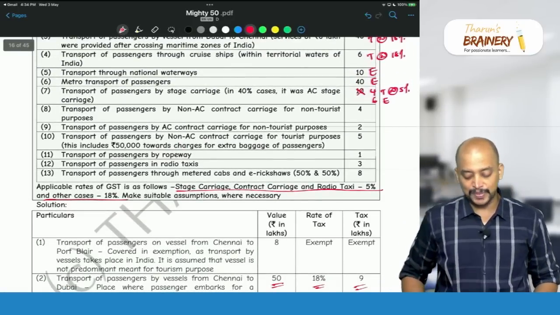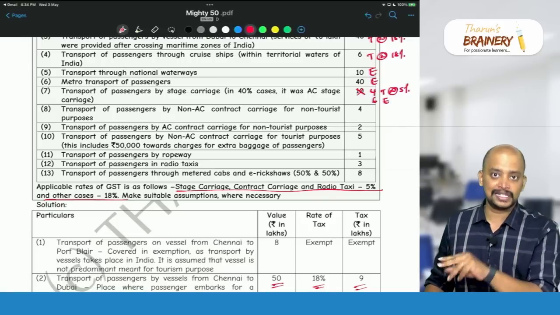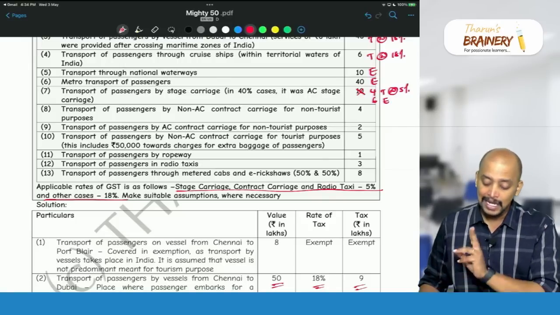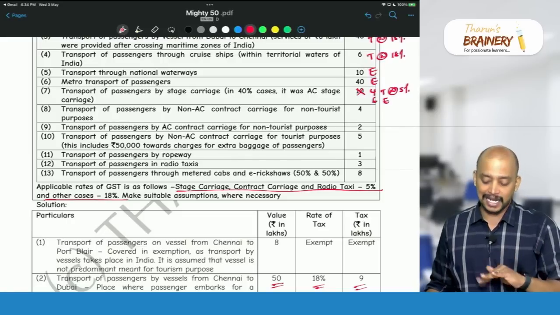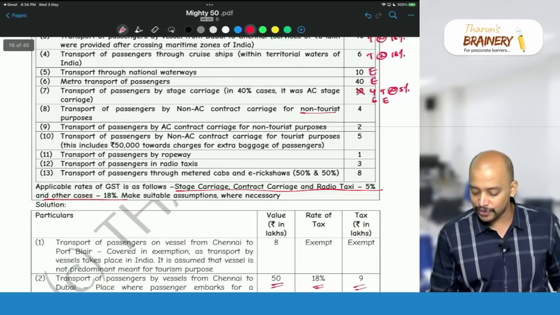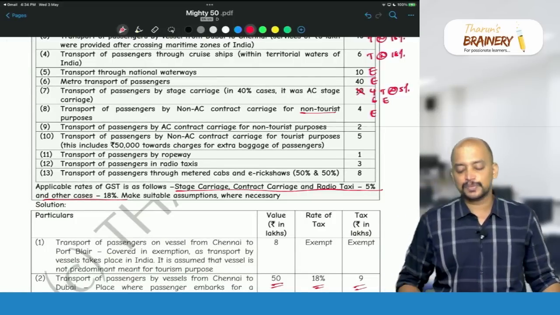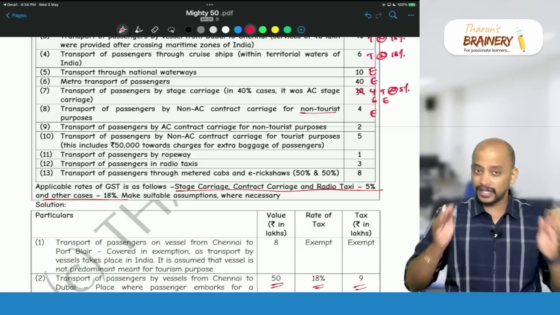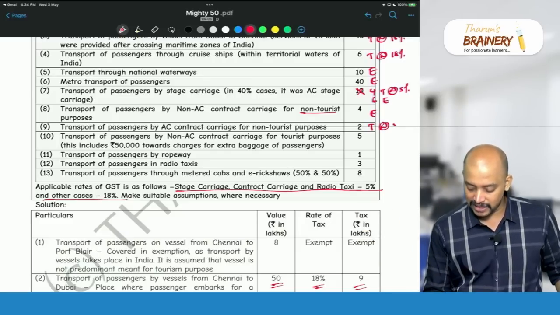Transportation of passengers by non-AC contract carriage divided into two, AC, non-AC, AC always taxable, non-AC again divided into two, that is tourism or hire will be taxable, other case it is exempted. This is for non-tourist purpose, therefore it is exempted. Transportation of passengers by AC contract carriage, don't say anything, it will always be taxable at 5%.